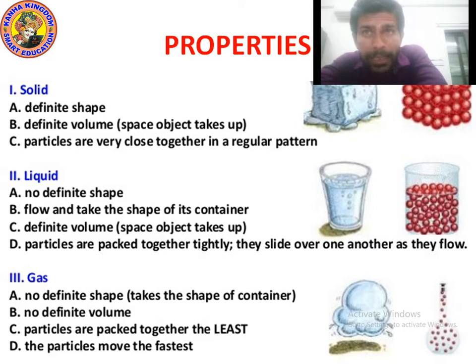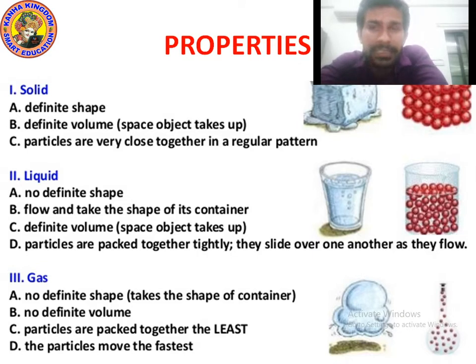Next point is particles are packed together tightly. They slide over one another as they flow. They are packed, but they can slide over one another. So in other words, I can say they are loosely packed. Particles of liquid are loosely packed, or I can say the atoms of liquid are loosely packed, because tiny particles are known as atoms.